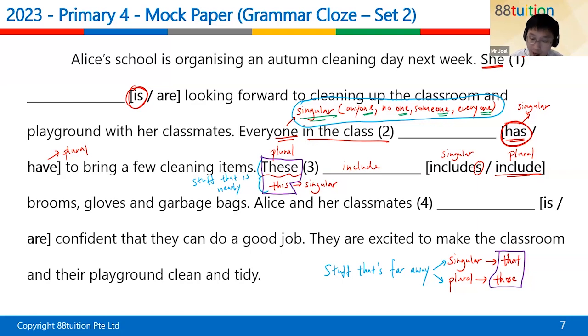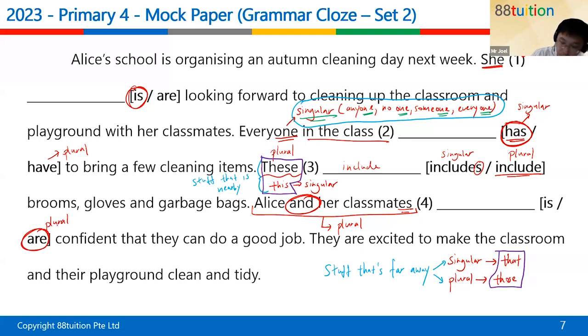Next up, we have, so these include brooms, gloves, and garbage bags. Alice and her classmates. So this is a very, very easy question because not only do they tell you classmates over here, right? It's definitely plural, but it's Alice and her classmates. So this whole thing over here, right? It's definitely plural. Even the word classmates actually gives it away already, right? So the whole thing is plural. So we need to choose the plural form of the verb here, and the answer is are, right? Because are is the plural form.